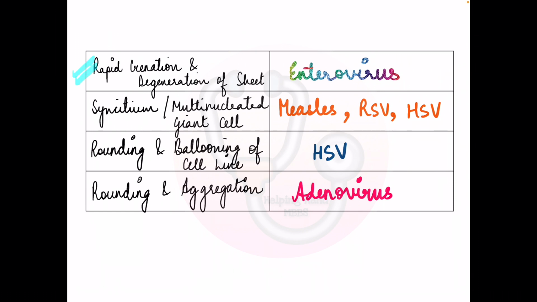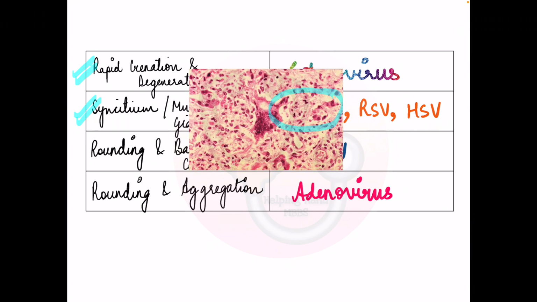So first is rapid crenation and degeneration of sheet. It is seen in enterovirus. The whole sheet will be sort of degenerated and it will be sort of shrunken because of the growth of enterovirus in it. Then syncytium or multinucleated giant cell. This one is very important, you cannot forget that it is seen in measles. And I have also put up a picture of this. See, so I have put up a picture. This one that you can see is a giant cell seen in measles. Warthin-Finkeldey giant cell.